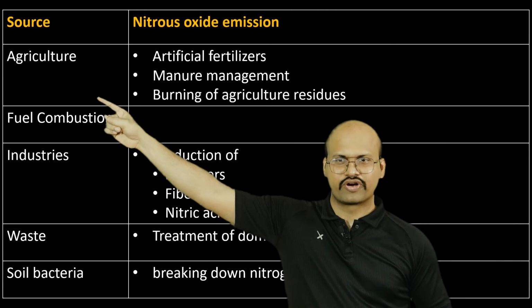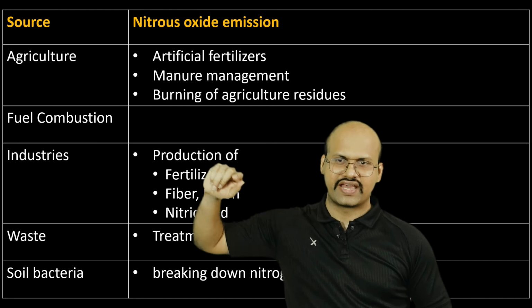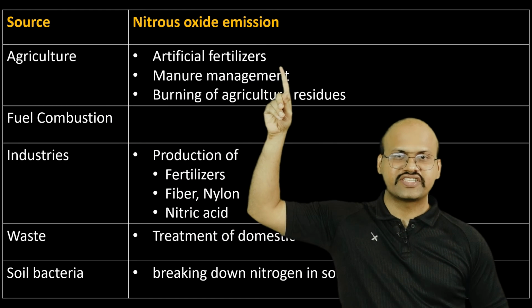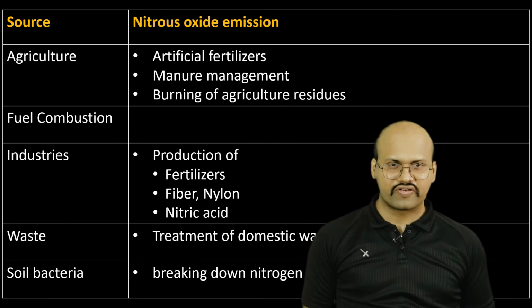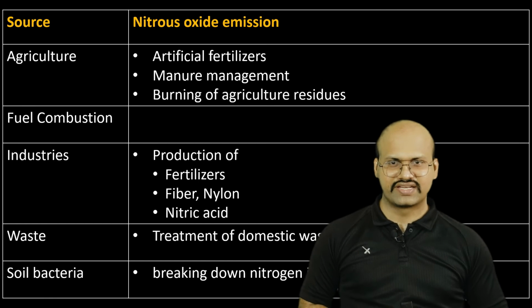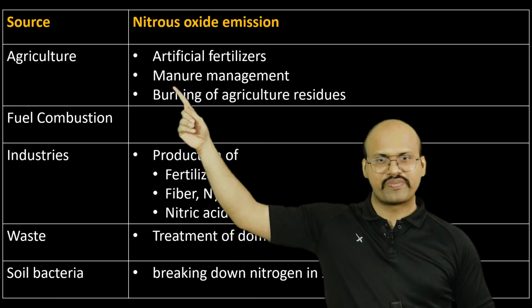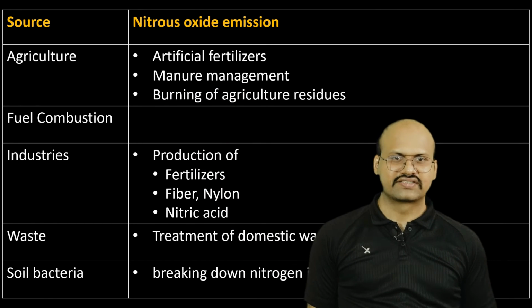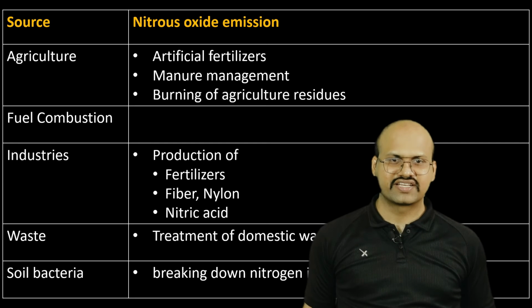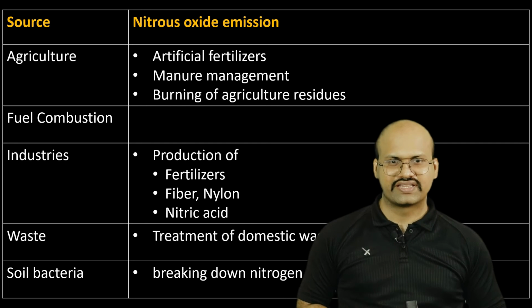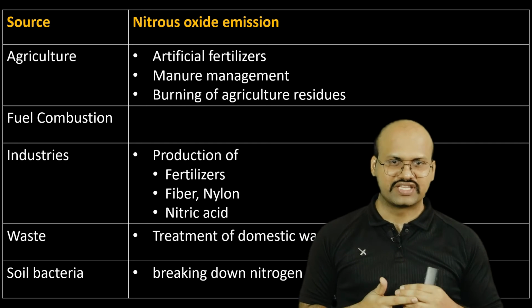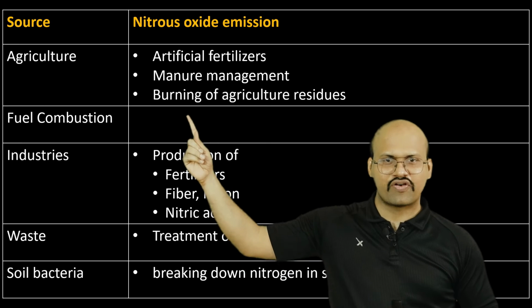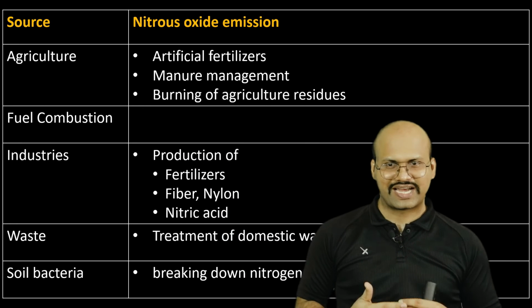Agriculture is the most important source of nitrous oxide, and we see that if we add artificial fertilizers to the soil, the amount of nitrous oxide released by the soil increases. Manure management also releases nitrous oxide, because when there is a heap of manure, then there is anaerobic decomposition and methane is released. Burning of agriculture residues also emits nitrous oxide.